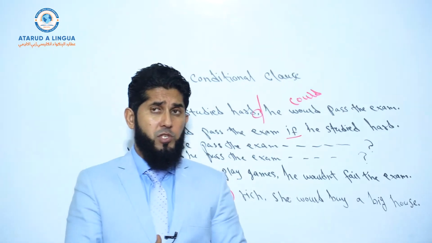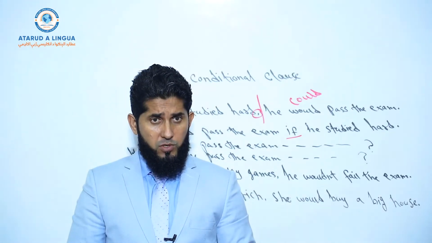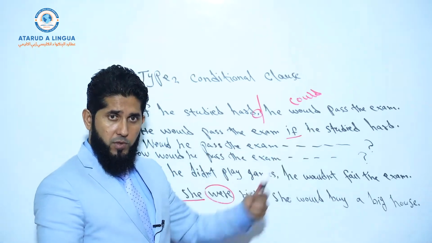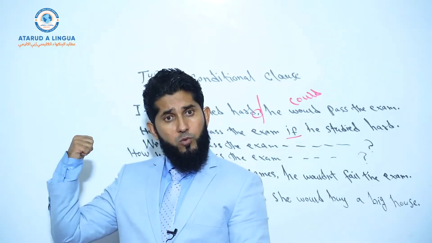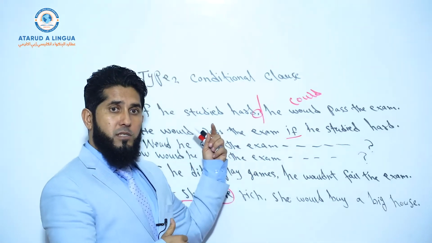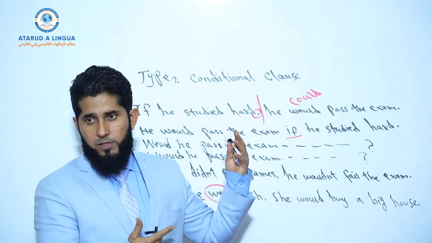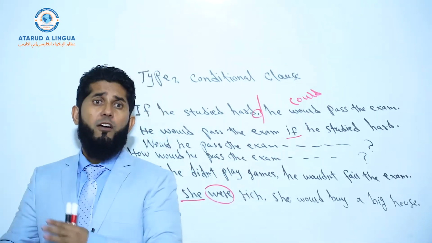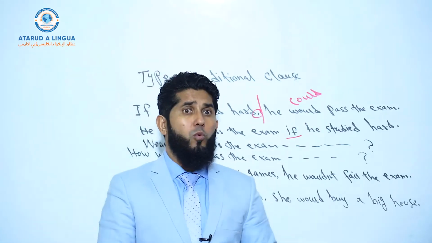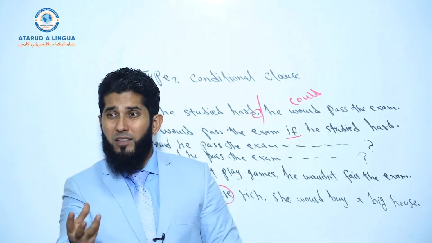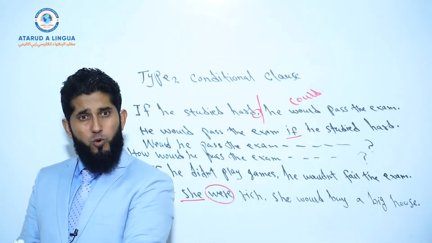But in the English language, if we talk about a present unreal situation, we use type 2: simple past tense with would plus verb base form. When we talk about a past unreal situation, we use type 3. Instead of simple past tense, we use past perfect tense. And instead of would plus verb base form, we use the perfective modal, would have plus past participle, okay? So now, whatever you say in your language, who knows, that could be a part of the slang, that could be part of informal spoken language.